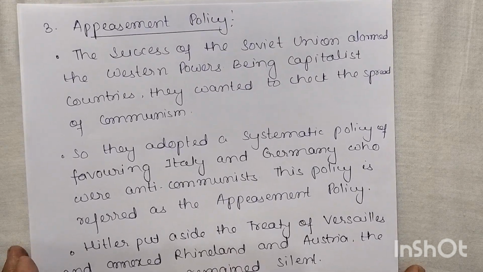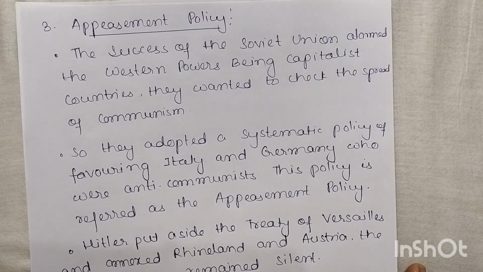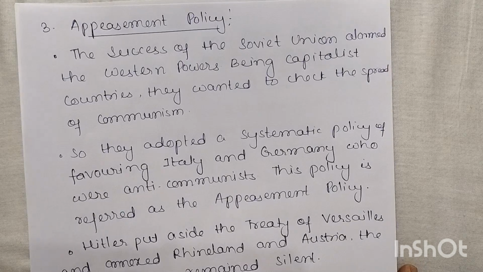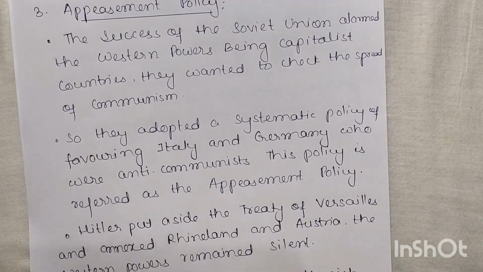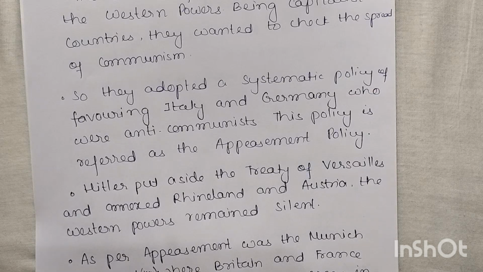Okay, so since the Soviet Union was flourishing in a very good way and had come up as a new superpower, the other European powers were afraid of that. They saw it spreading its power. It was becoming a new superpower. So they adopted a systematic policy of favoring Italy and Germany, who were anti-communist, okay?